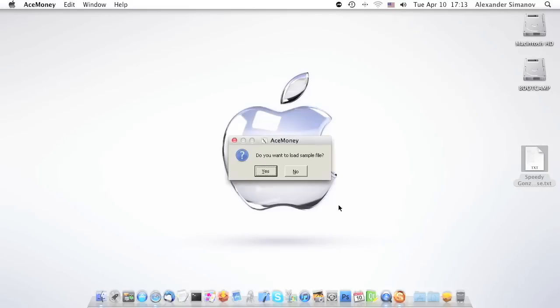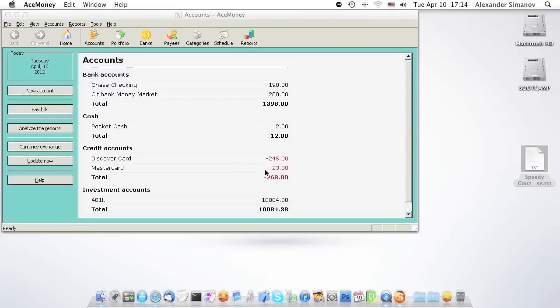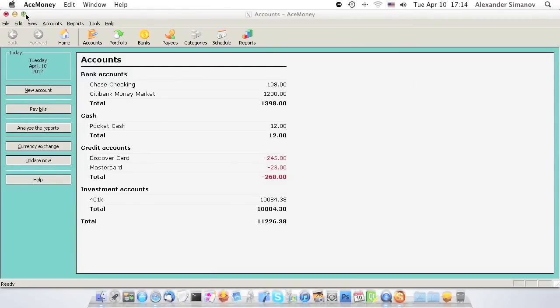Next, you'll be given the option to load a sample file. This is just a file you can use to familiarize yourself with how the program works before entering all of your own data. If you answer no, you'll start with an empty file. The sample file will show you examples of the different types of accounts, such as the checking account, cash, credit, and investment accounts.